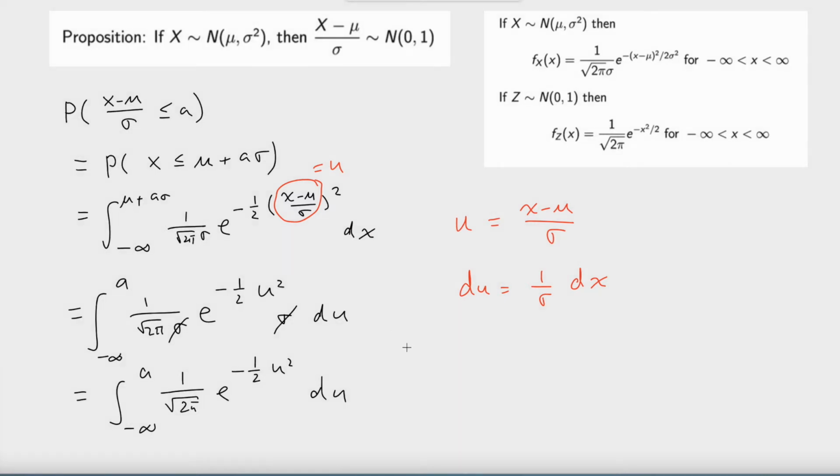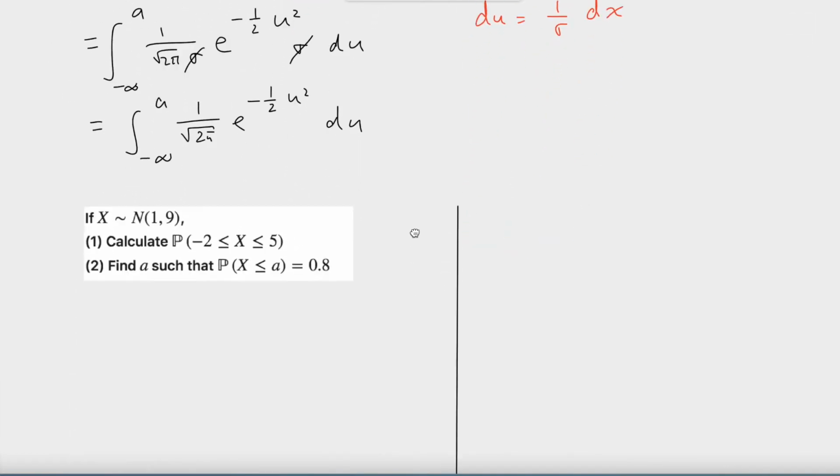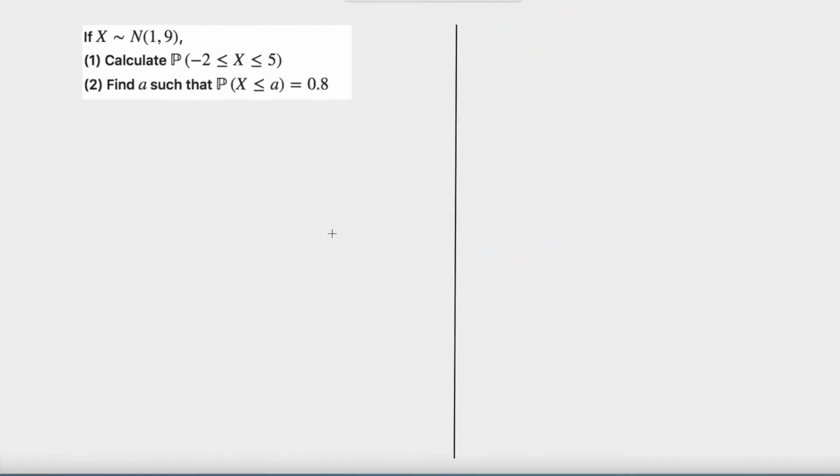Now next, let's look at some applications. First, if x follows a normal distribution with mean equal to 1 and variance equal to 9, we want to calculate the probability x is between negative 2 and 5. The second question: we want to find a such that the probability x is less than or equal to a is equal to 0.8.